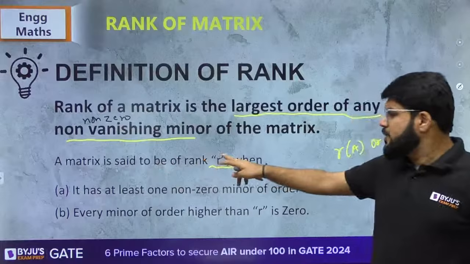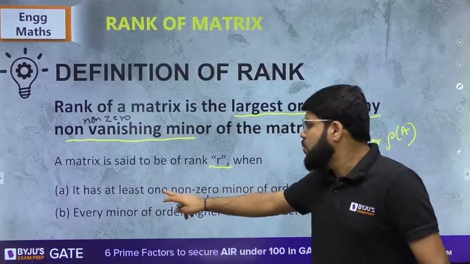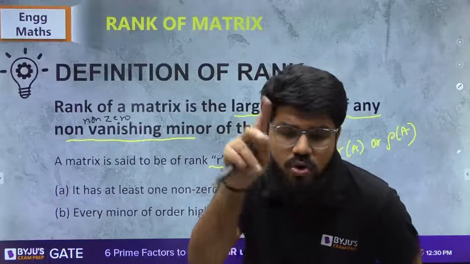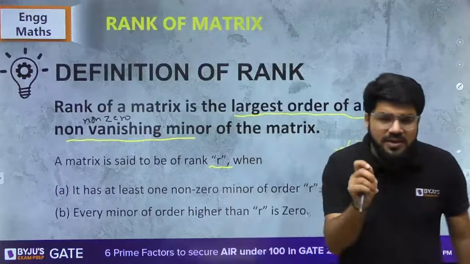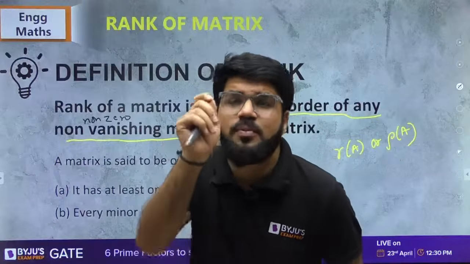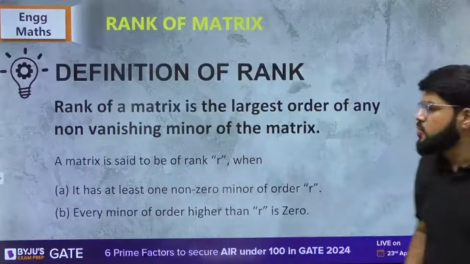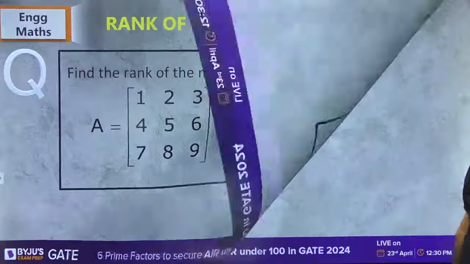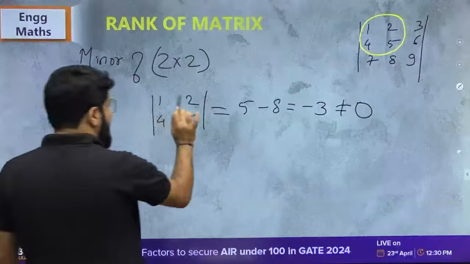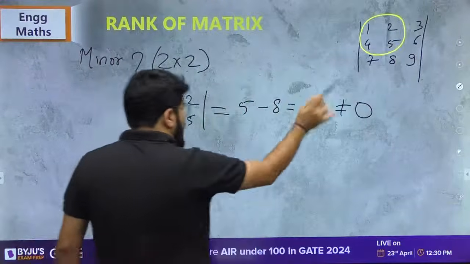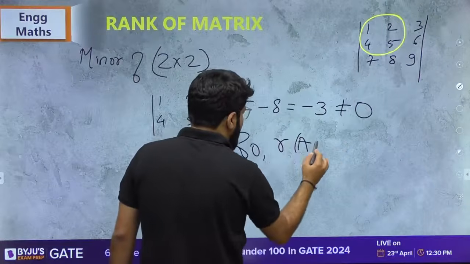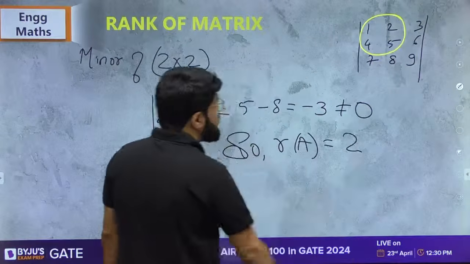Rank of a matrix is said to be 2 when it has at least one non-zero minor of order 2. I want at least one non-zero minor. I don't say that all 2 cross 2 minors should be 0. I only want one non-zero minor of second order for the rank to be equal to 2, and that I have already got. So I have one 2 cross 2 minor of non-zero value, so I can clearly say that the rank of the matrix is confirmed to be 2.